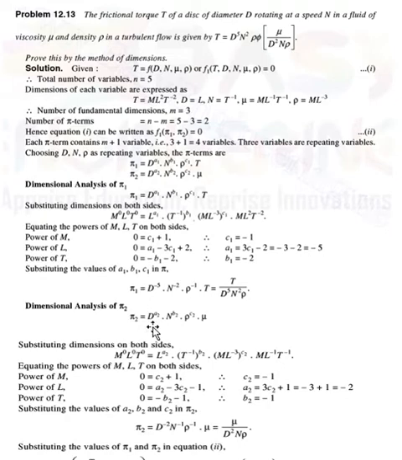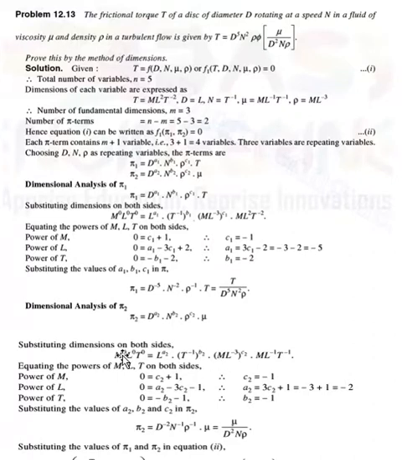Pi 2 term is d to the power a2, n to the power b2, rho to the power c2 into mu. Then substitute the dimensions on both sides in MLT form, M0 L0 T0, because the pi 2 term is dimensionless. Therefore M0 L0 T0 is equal to: the dimension of d is L to the power a2, the dimension of n is T to the minus 1, the dimension of rho is M into L to the power minus 3 into c2, and the dimension of mu is M into L to the power minus 1 T to the power minus 1.